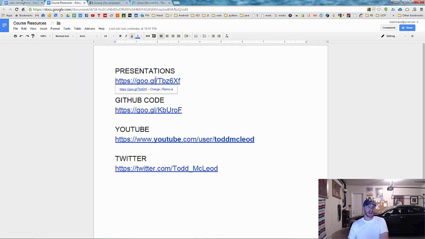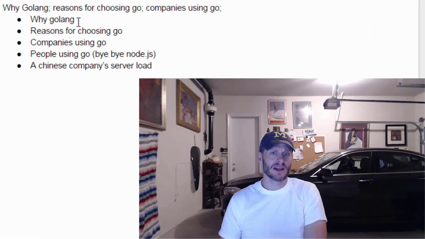All right, so that's a little bit about why Golang and reasons for choosing Go, and companies using Go and people using Go, bye-bye Node.js, and a Chinese company's server loads. Some cool stuff about why you should choose Go.